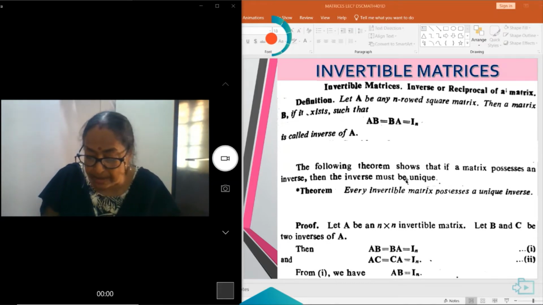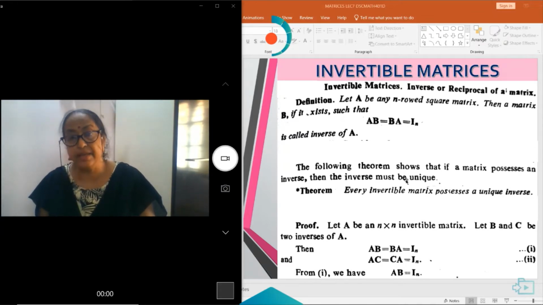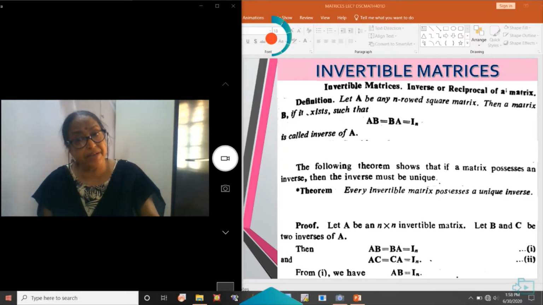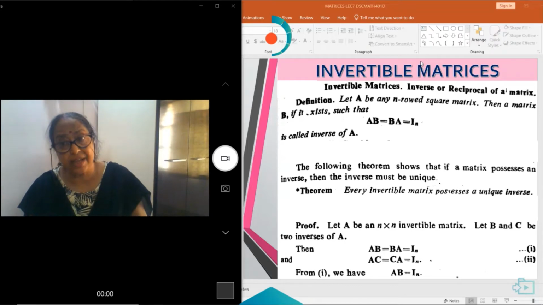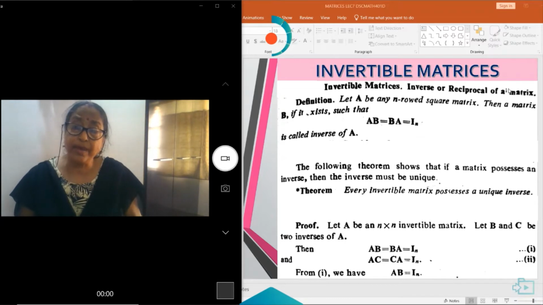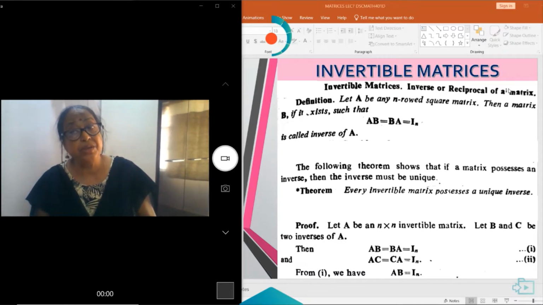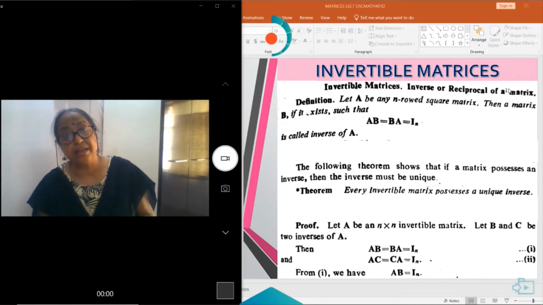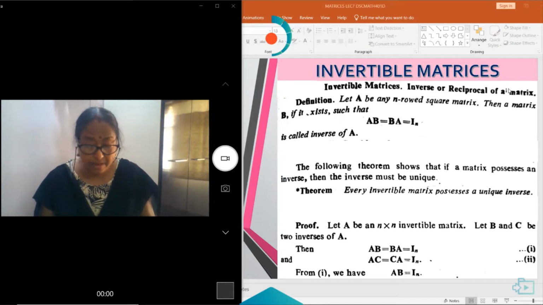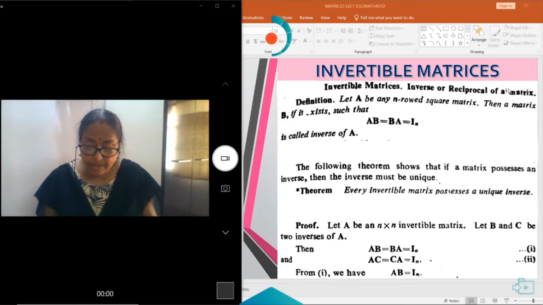If a matrix B exists such that AB is equal to BA is equal to IN, that is, when we multiply the two matrices the answer is the unit matrix, then we say that A is invertible to B or B is invertible to A. B is called the inverse of A.